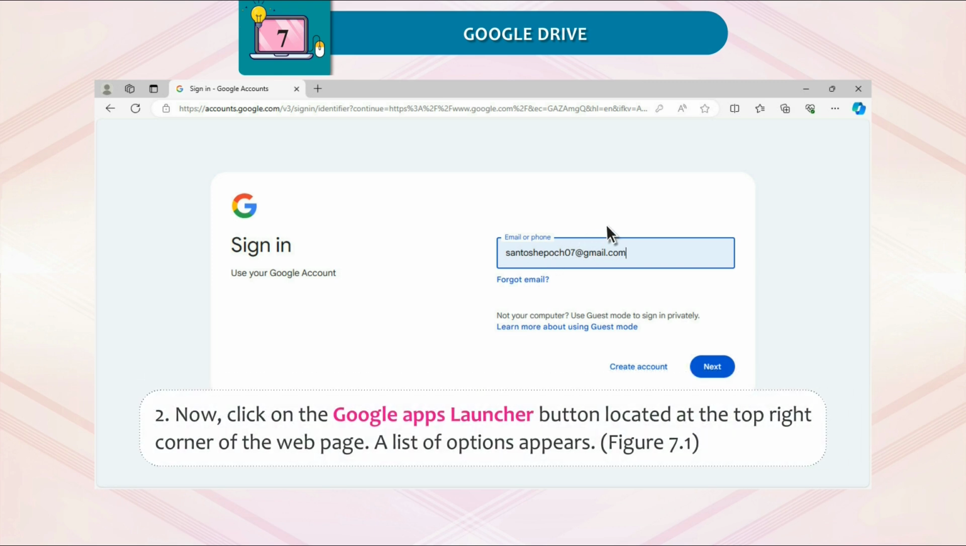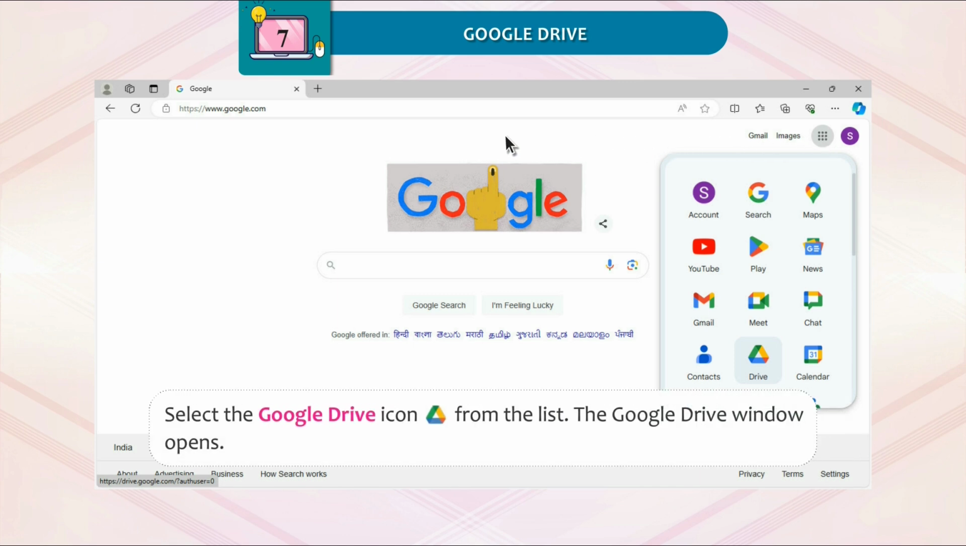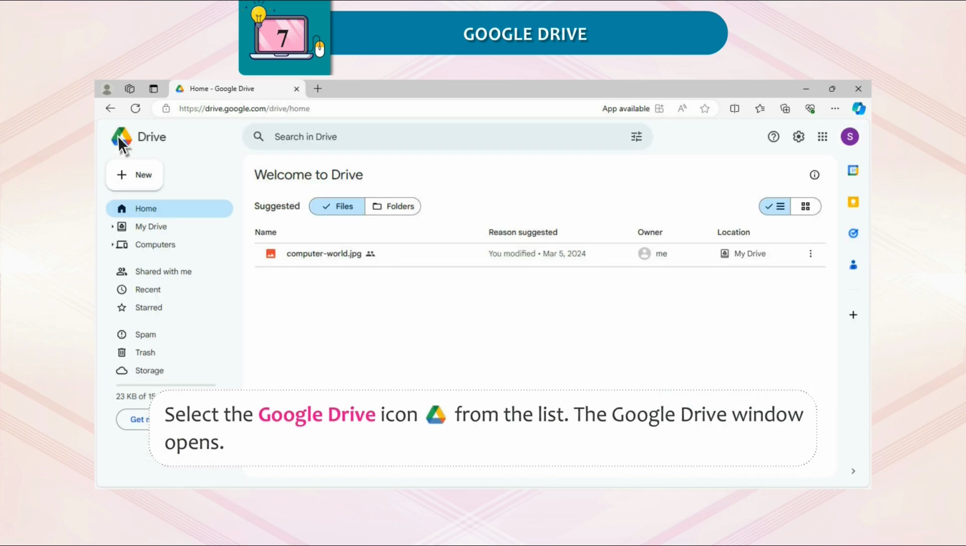Now, click on the Google Apps Launcher button located at the top right corner of the web page. A list of options appears. Figure 7.1. 3. Select the Google Drive icon from the list. The Google Drive window opens.